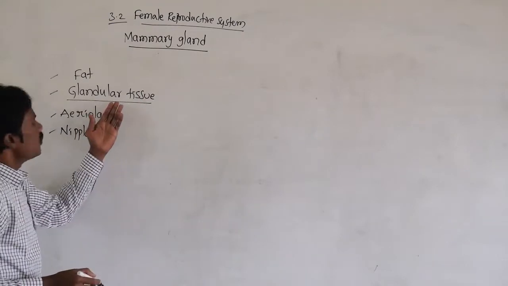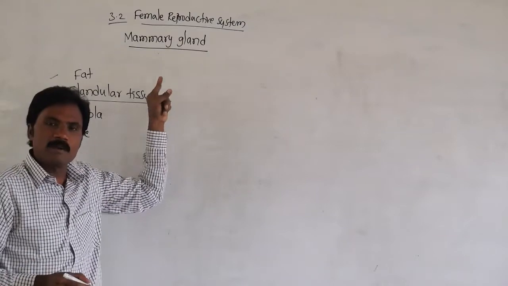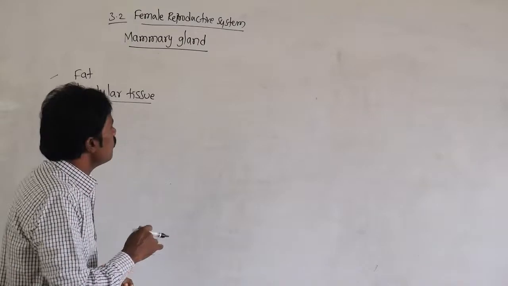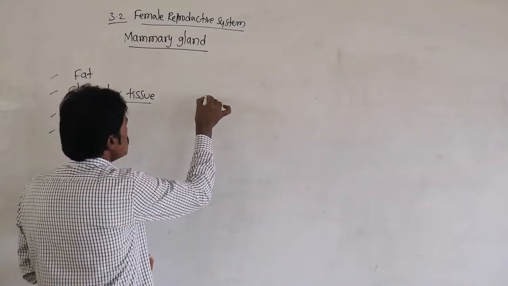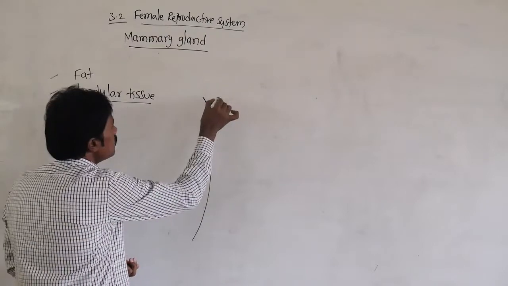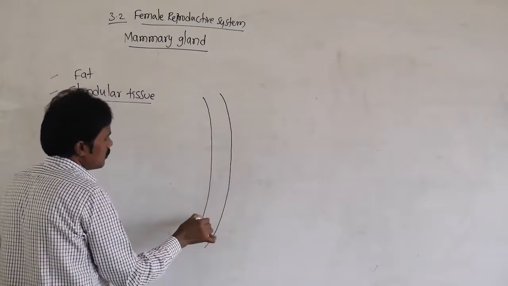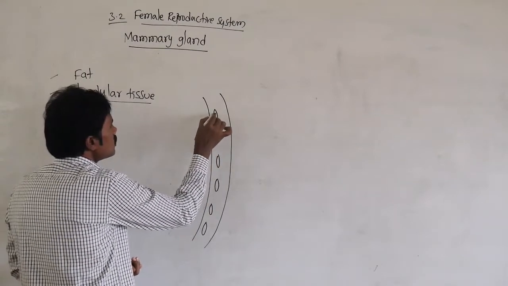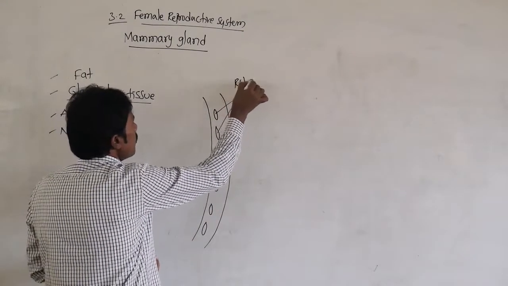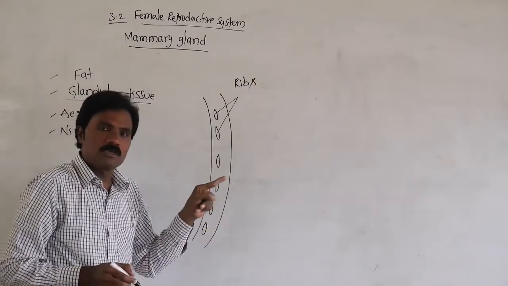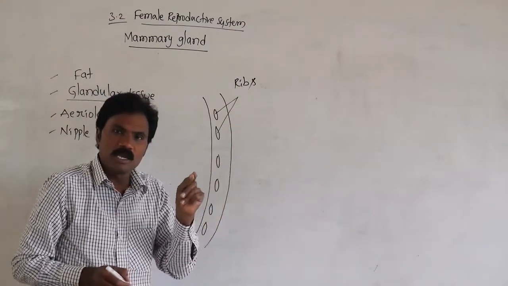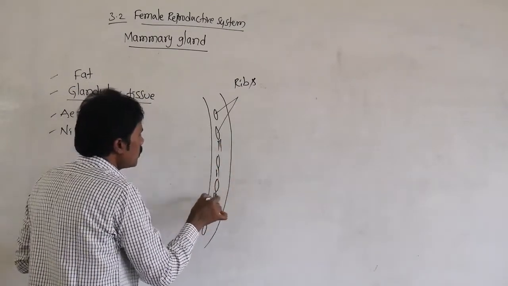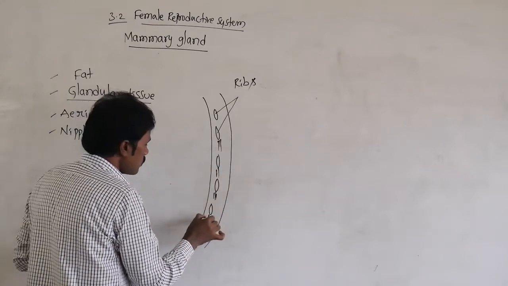The mammary gland attaches to the ribs. These are the ribs. In between the ribs, the gap is occupied by specific muscles, the intercostal muscles.